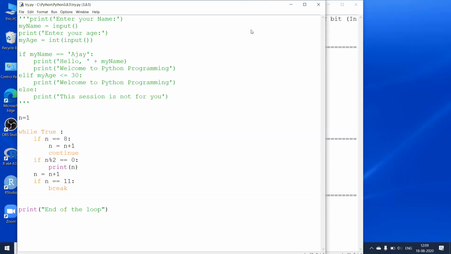No? Okay. Now let us go ahead and see some operators and then we'll come back to the while loop again. Okay. The assignment operators, especially the assignment operators.